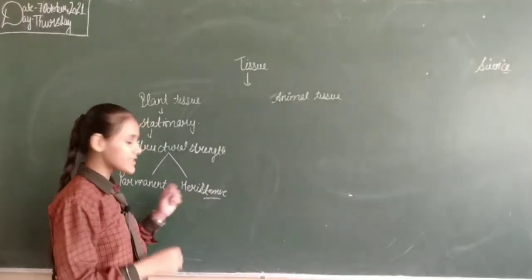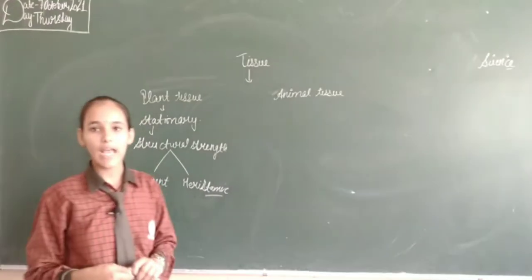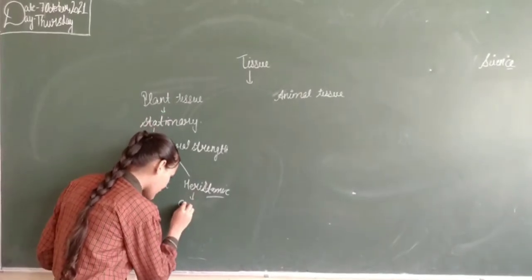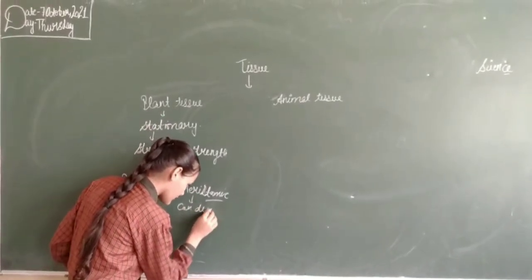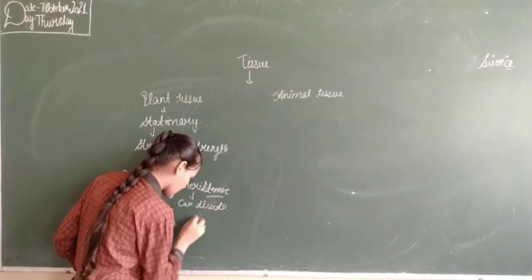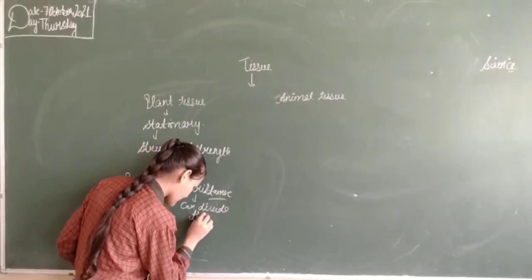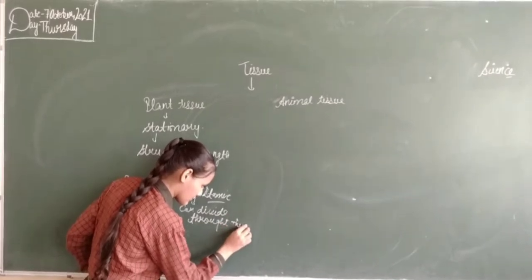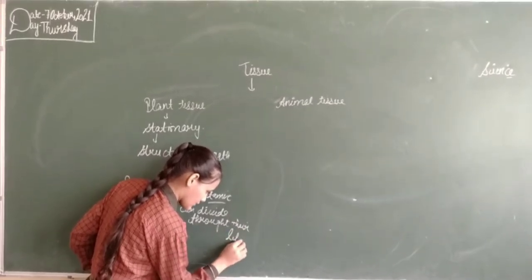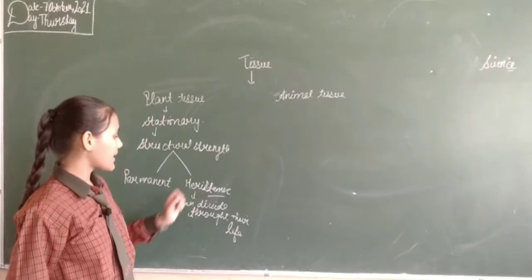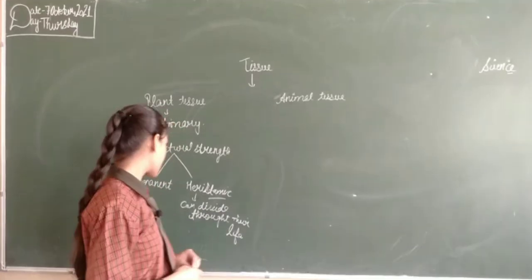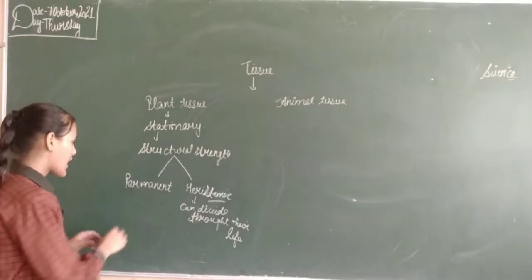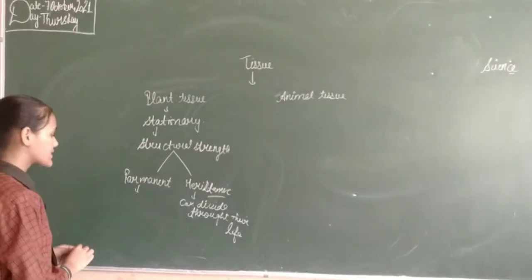The cells of these tissues can divide throughout their life and form new cells. And when meristematic tissue loses its dividing capacity, it changes its shape into permanent tissue. This process is known as differentiation.